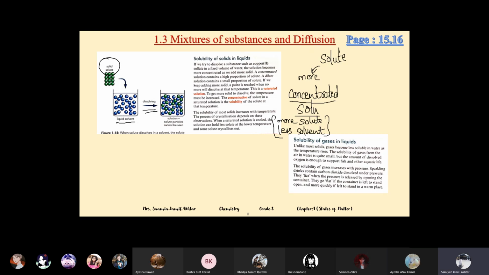Concentrated solution, do you remember? Concentrated solution is the solution in which there is more solute, more amount of solute and less solvent. Like a container in which water is less in amount, the solvent is less in amount, but we add a big chunk of salt to it, and it dissolves completely. So that is a concentrated solution, in which there is more amount of solute.